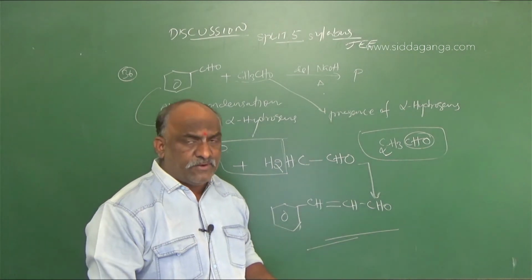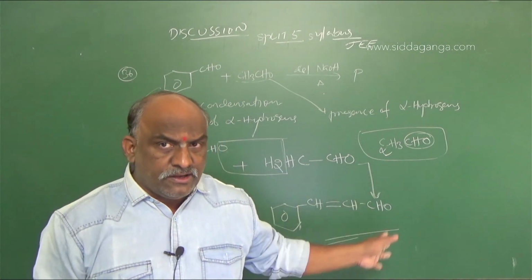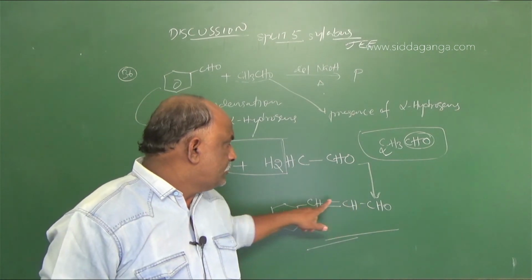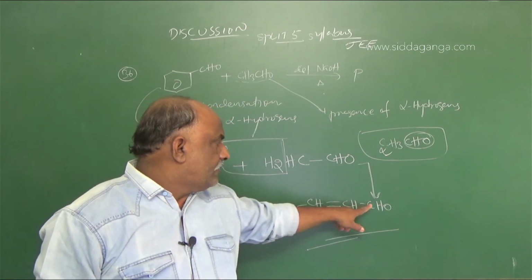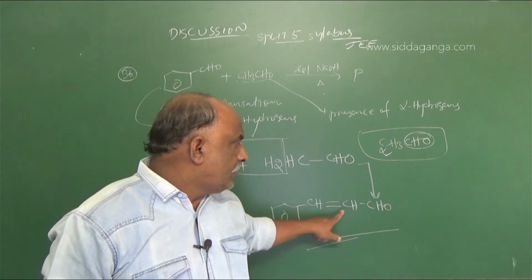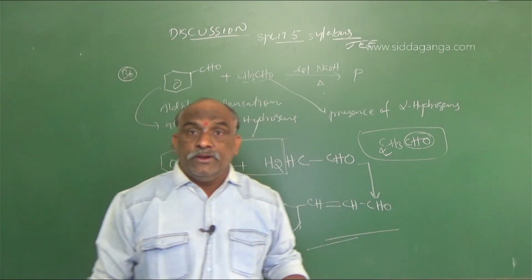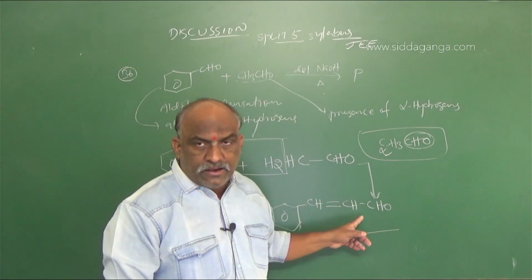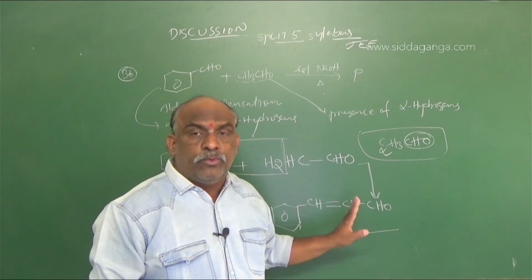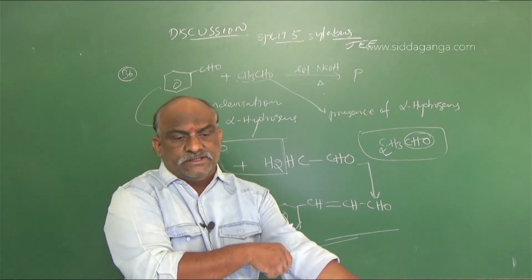This is an example for an unsaturated aldehyde. 1, 2, 3 means 3 phenyl, 3 phenyl propene 2 al. Clear? So this is the answer for this question.